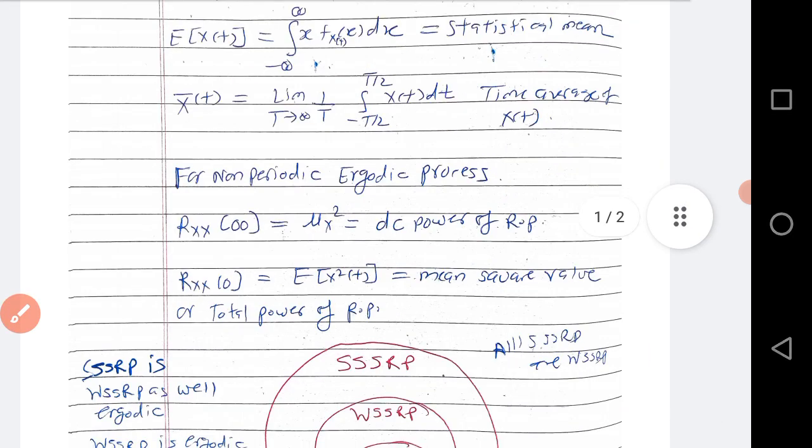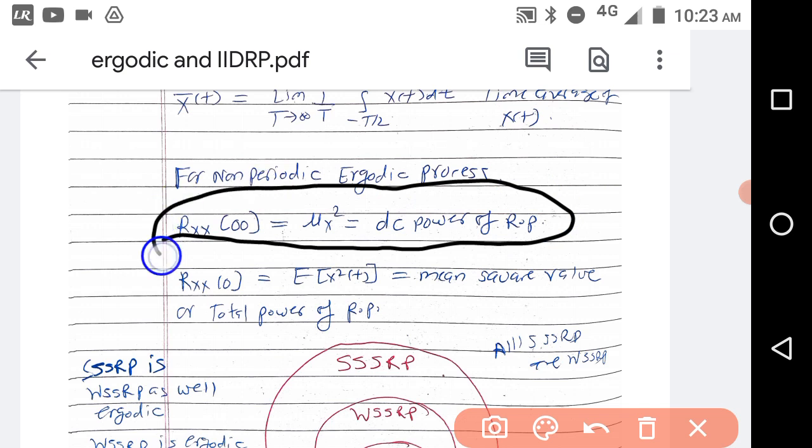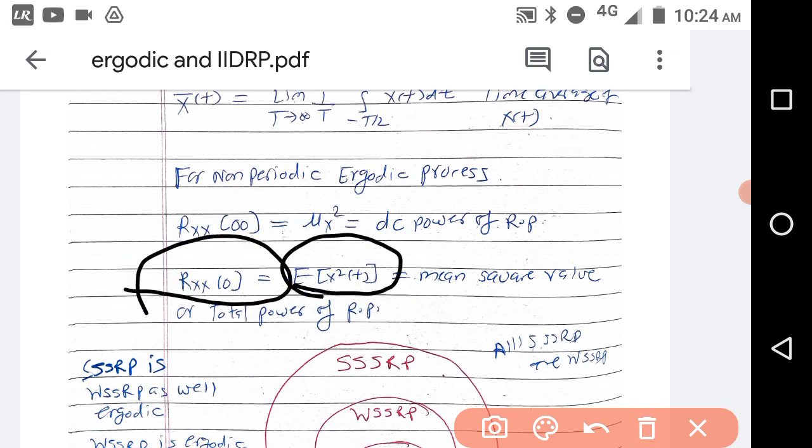For the ergodic process or non-periodic ergodic process, you have to remember this: mu x square, that is the mean square, that is equal to the DC power of the random process, is equal to Rxx of infinity. This R is nothing but the autocorrelation function taken at infinity. And the mean square value, that is E of x square t, that is total power, is equal to Rxx of 0. So total power is equal to Rxx of 0, that is the autocorrelation function at the 0th value.